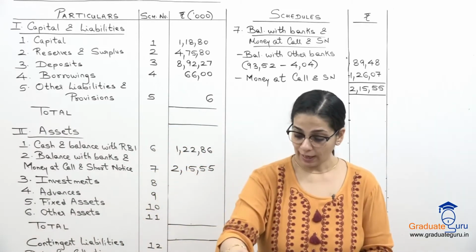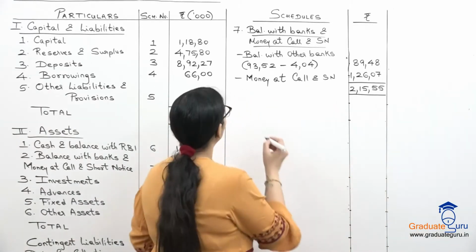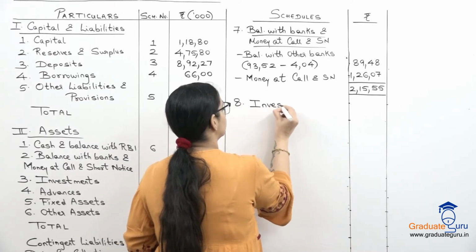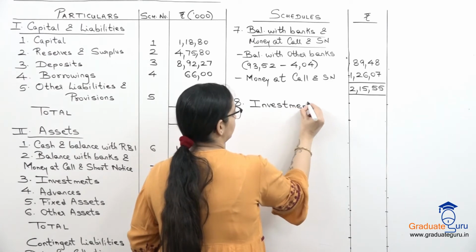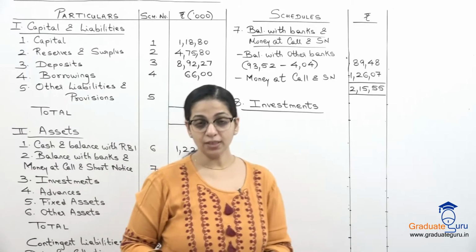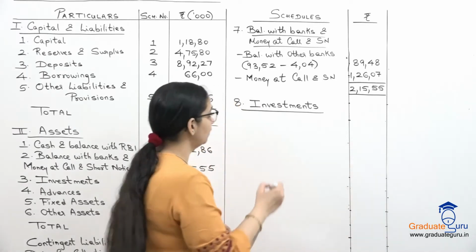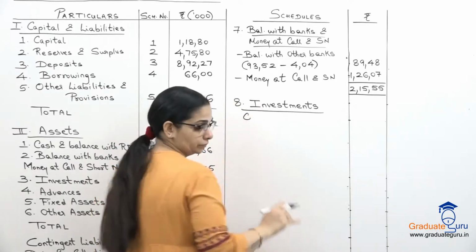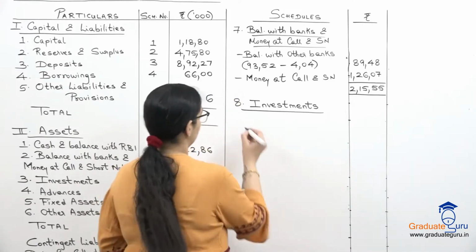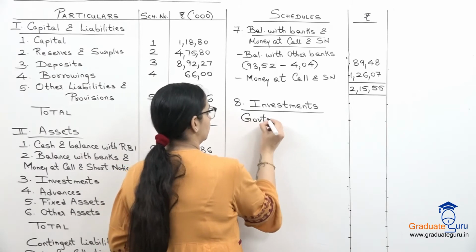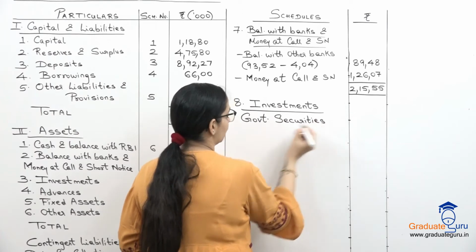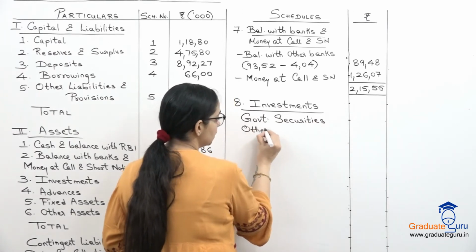21555. Now let's go to our Schedule 8, which is investments. What do we have in investments? We have government securities and again we have gold. So first we will write government securities and then we will write others.